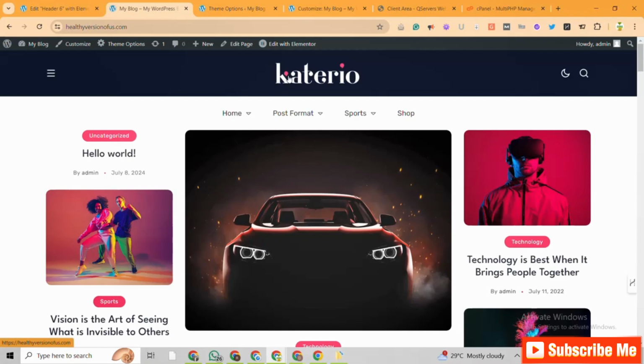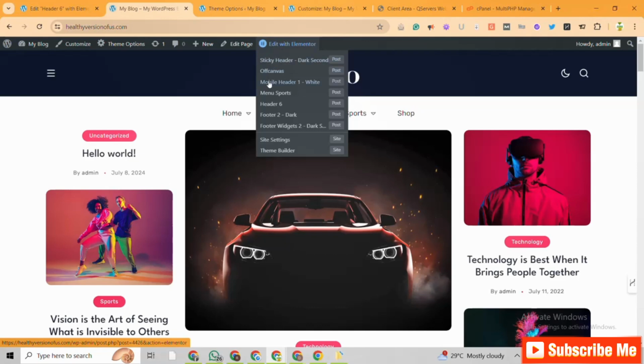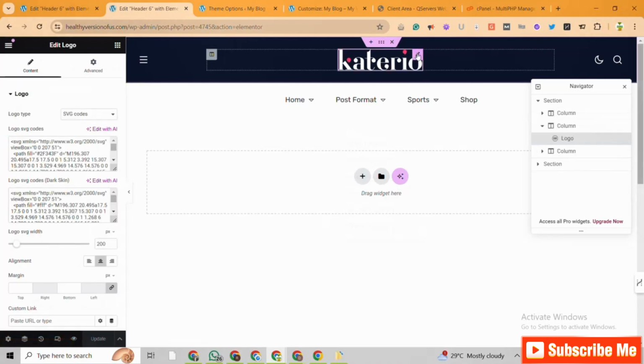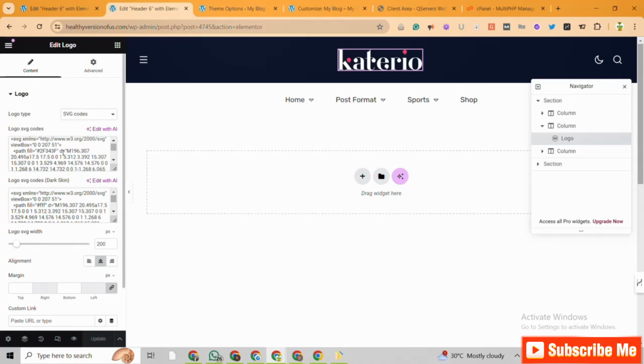So how do you edit this section of the menu? How do you get to edit this section of the website? Simply hover your mouse on edit with Elementor, tap on header 6, this particular header here that you are using, depending on what you have selected. So tap on header 6. As in my own case, I'm using header 6. So this brings us right here, so we can get to tap on this pencil icon here, and then we can change the header feel of this.